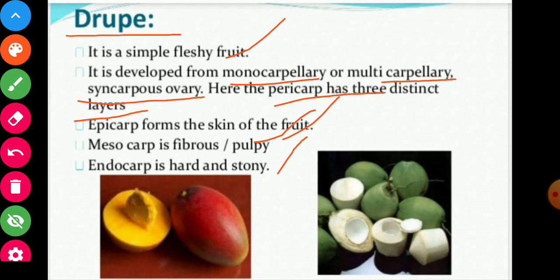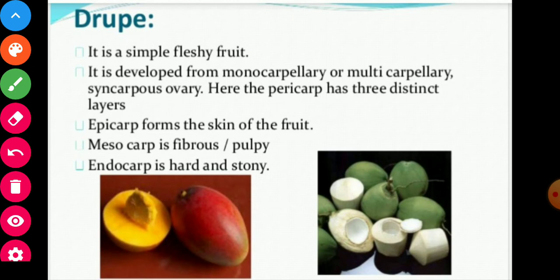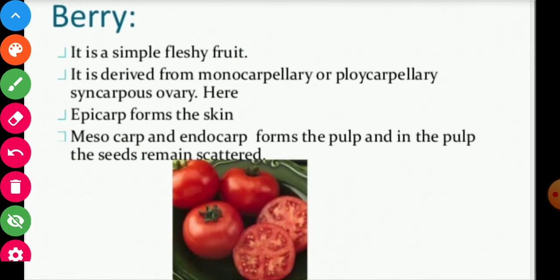So the innermost layer is endocarp, hard and stony. But mesocarp is fleshy and pulpy, and the upper layer, the peel, is called the skin of the fruit. So three layers are found here. Pericarp is divided into three layers. Now berry. It is a simple fleshy fruit. It is derived from monocarpellary or polycarpellary syncarpous ovary.